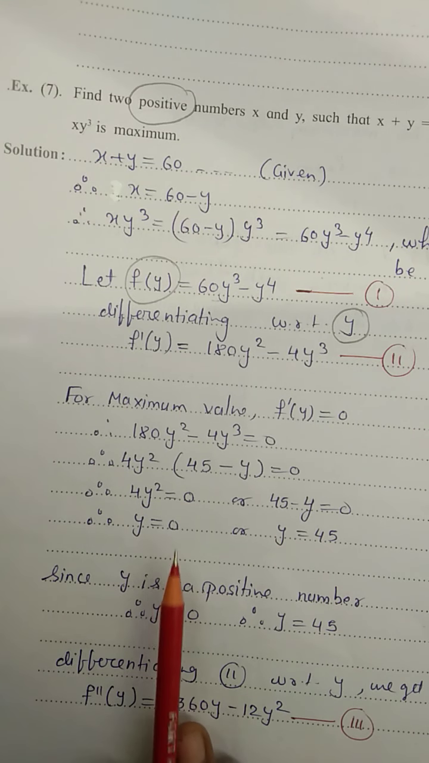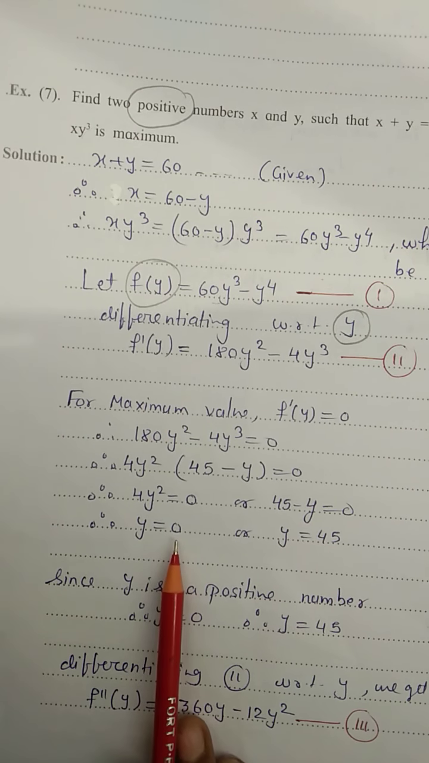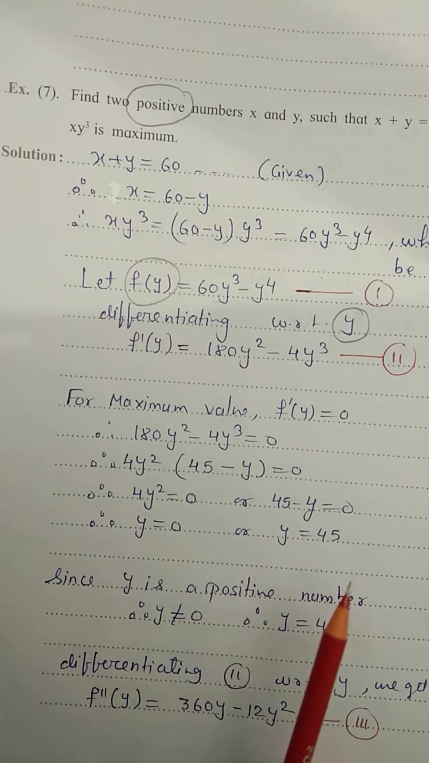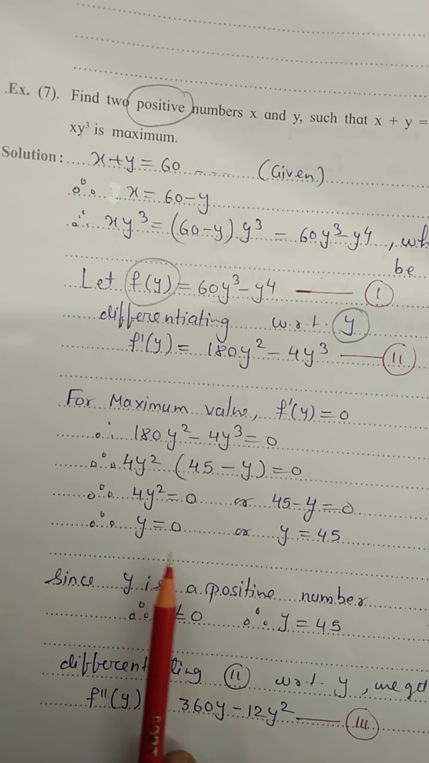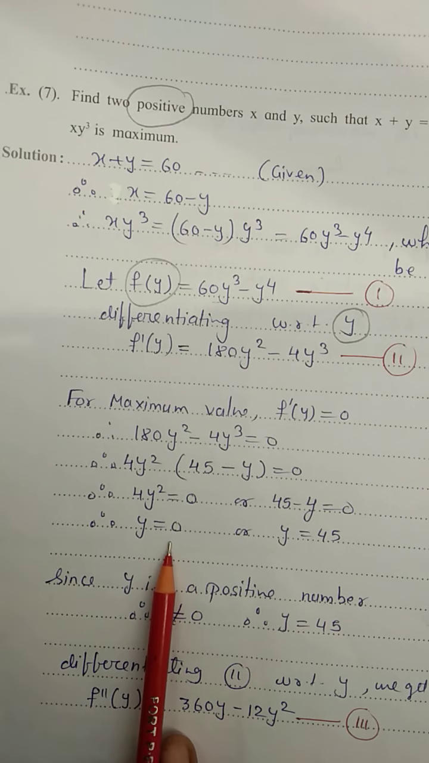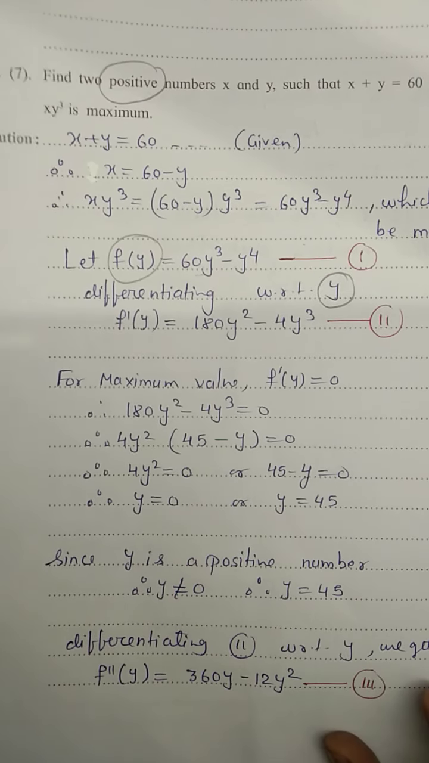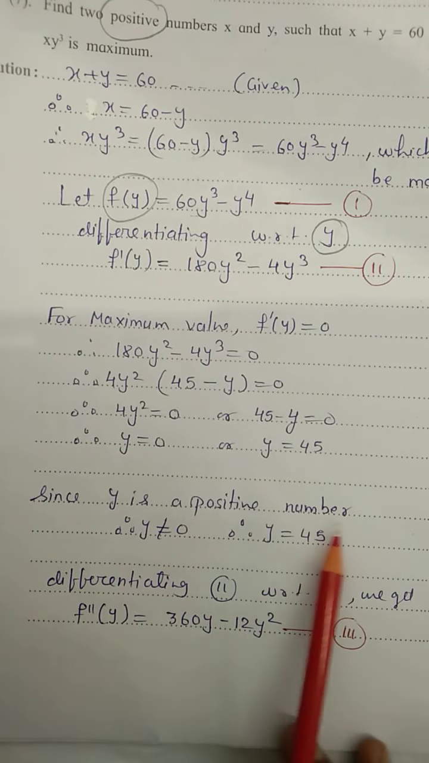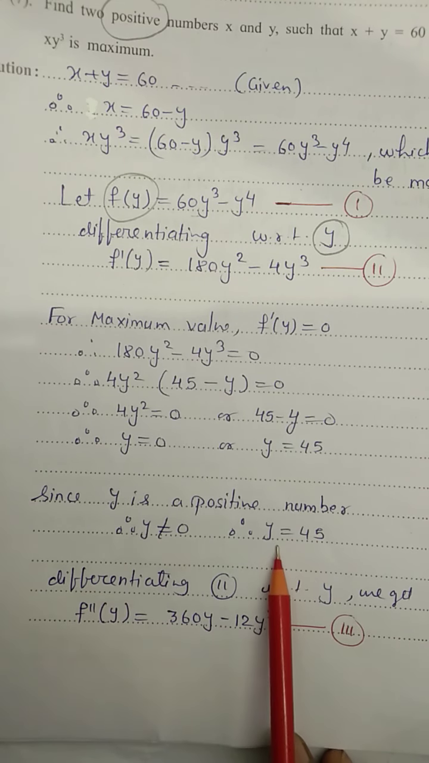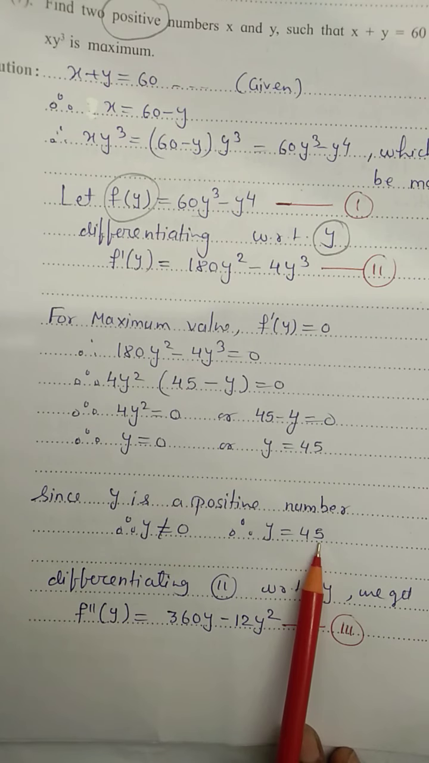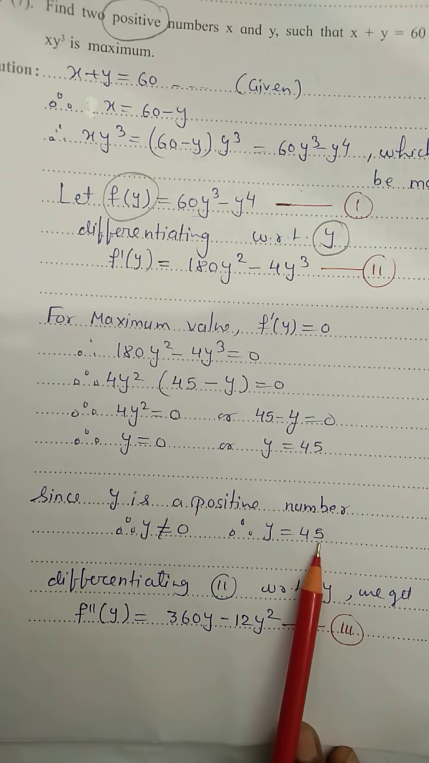Okay, that means it cannot be negative, neither can it be negative nor can it be 0. It should be strictly greater than 0. That is the reason that y equals 0 will be eliminated. We will eliminate this value. Okay children, since y is a positive number and therefore y cannot be equal to 0, it must be equal to 45. Thus here we have got y equals 45.